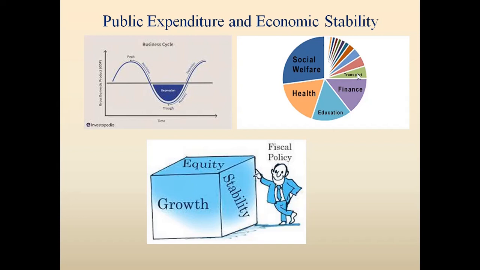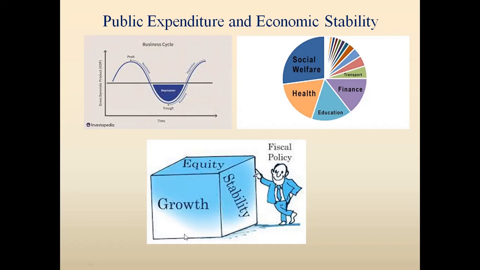When social welfare is achieved, when medical facilities are provided, when the government is spending money for education and also to provide financial assistance and subsidies, and for other areas of infrastructure like transportation, communication, technology and all, when you see that the government is spending money on these areas, what happens? Economic growth is achieved.